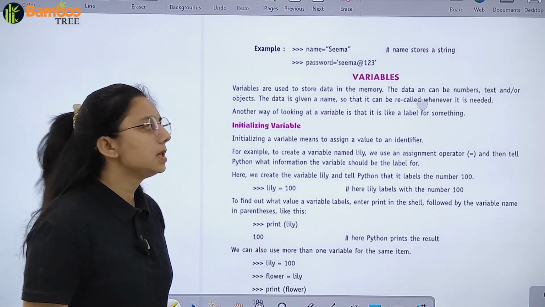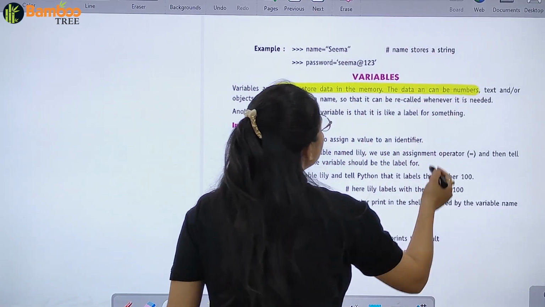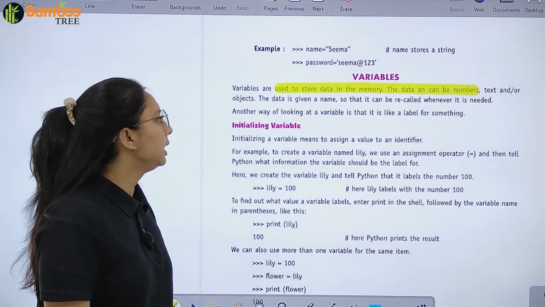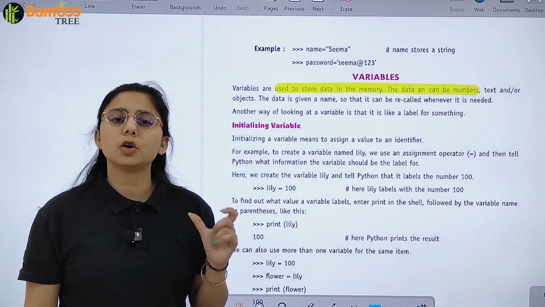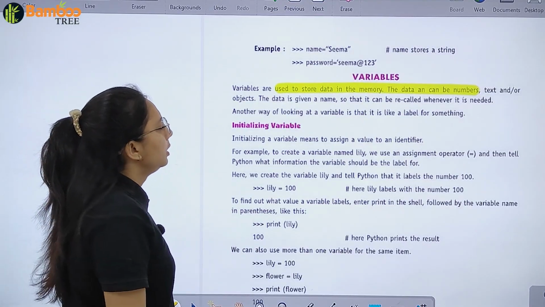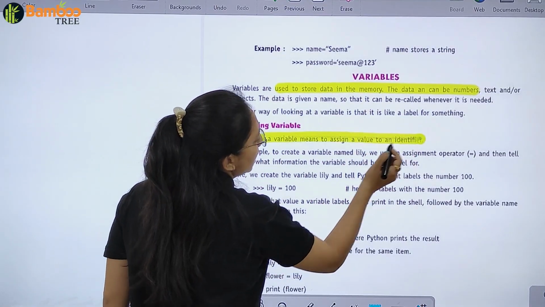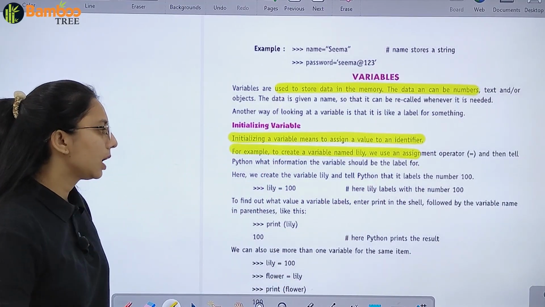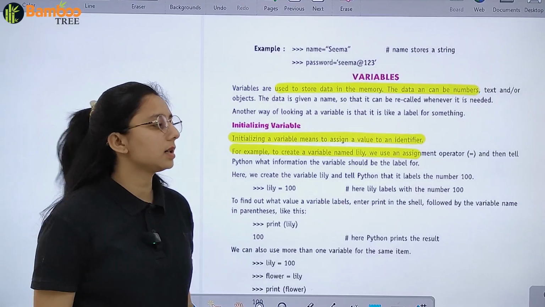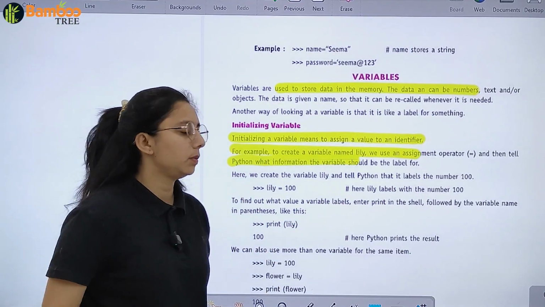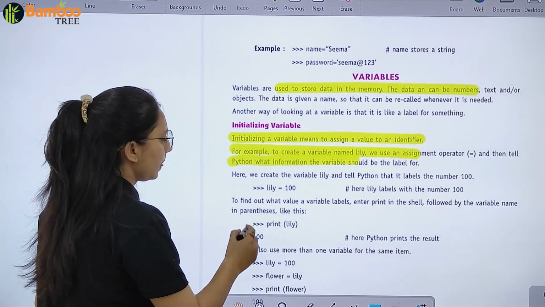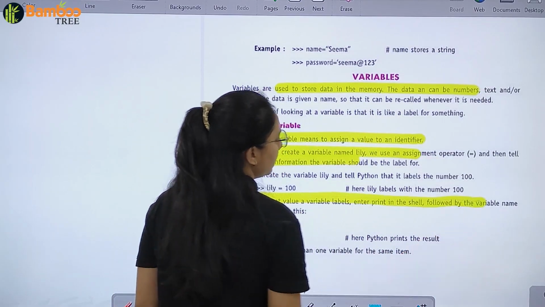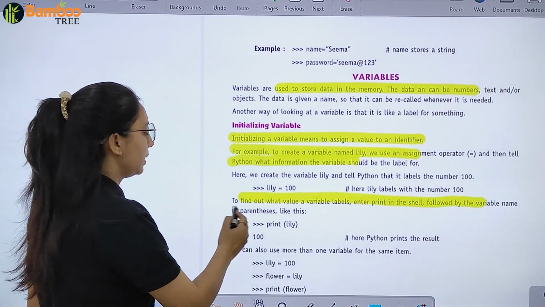Then we have variables, which are used to store data in the memory, and the data can be in the form of numbers, text or objects. Now initializing a variable means to assign a value to an identifier. Like to create a variable name Lily, you use the assignment operator, that is equals to, and tell Python the information. To find out the value of a variable, type print in the shell followed by the variable name.